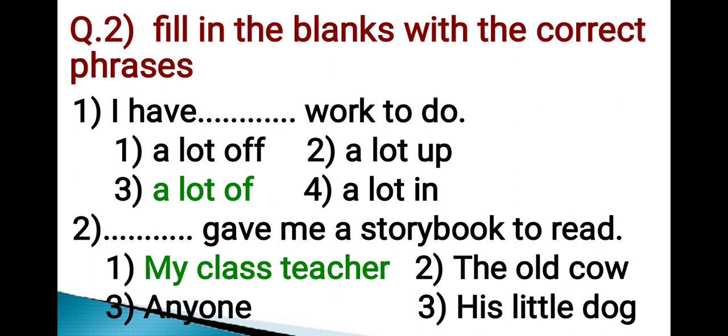Next sentence. Dash dash gave me a storybook to read. Options are my class teacher, the old cow, anyone, his little dog. Out of these four options, option number 1, that is my class teacher, is the correct phrase to fill in the blank. Hence, the correct answer is option number 1.